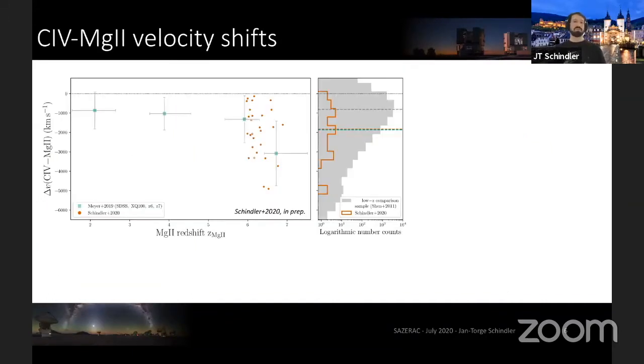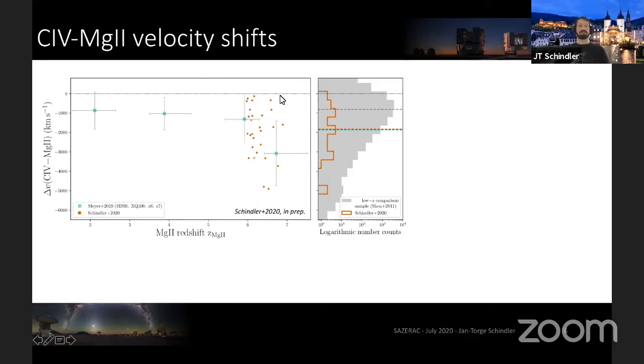From here, we move on to the carbon-4 to magnesium-2 velocity shifts. This velocity shift is seen here on the y-axis against the magnesium-2 redshift. A recent paper from last year showed the mean velocity shifts to strongly decrease at the highest redshift. So we see very large blue shifts in the carbon-4 line.